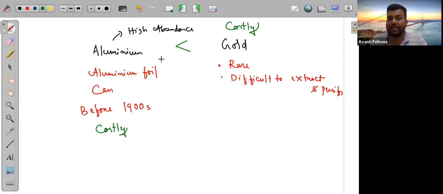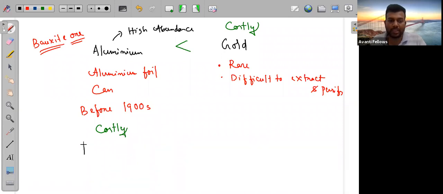At that time, aluminum's purifying process was not discovered. Its ore is bauxite ore, which is found very much in India. But there was no purification process at that time, so it was very costly.